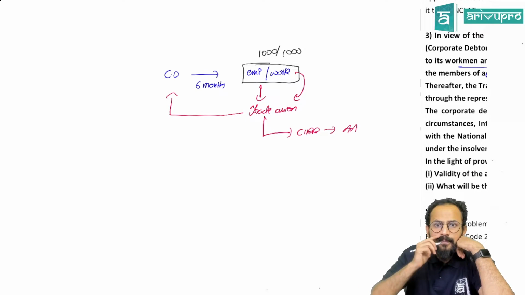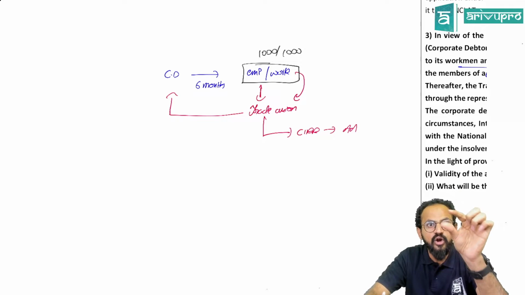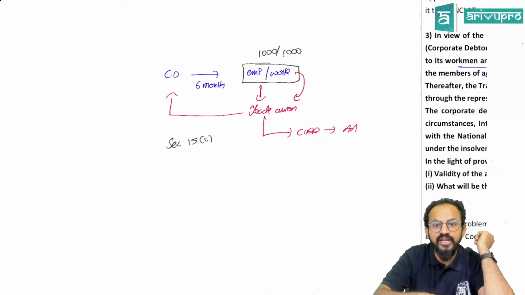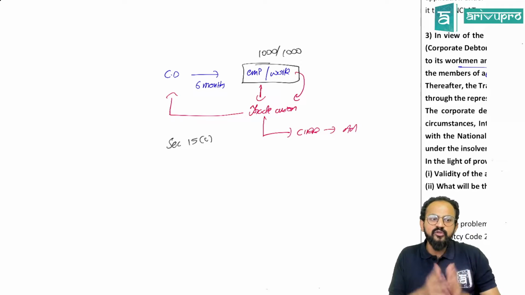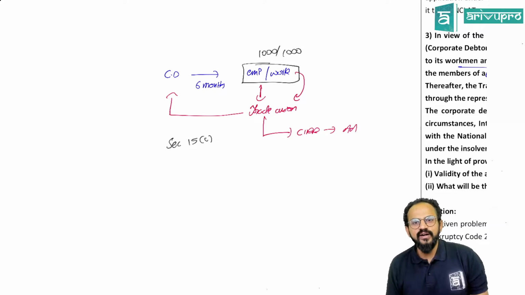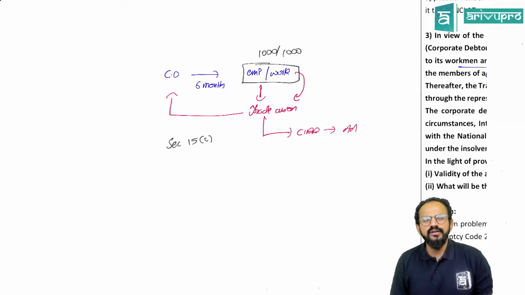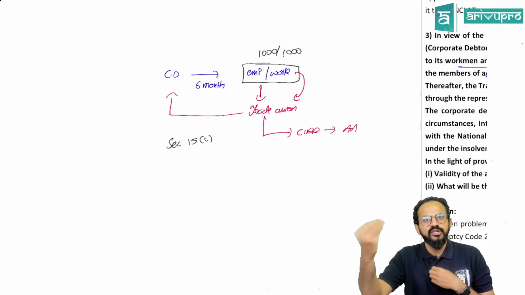So people, even according to the Trade Union Act, there is one clause. Section 15 clause C of the Trade Union Act says the trade union maintains one fund called the general fund. How is this fund created? Every month, or as and when per the trade union bylaws, they collect some membership money from the workers or the employees.